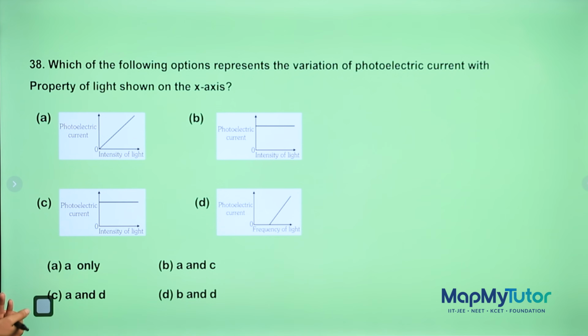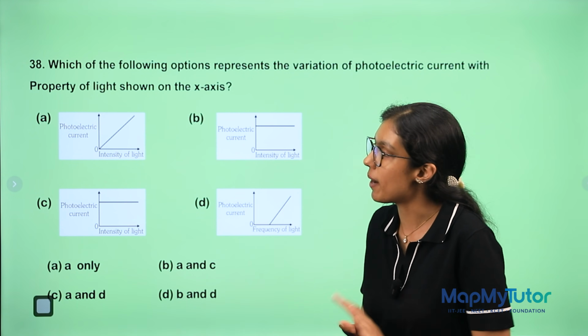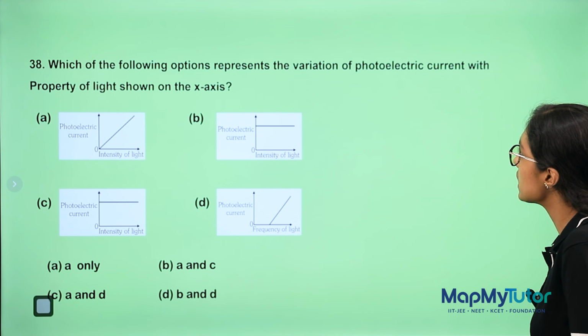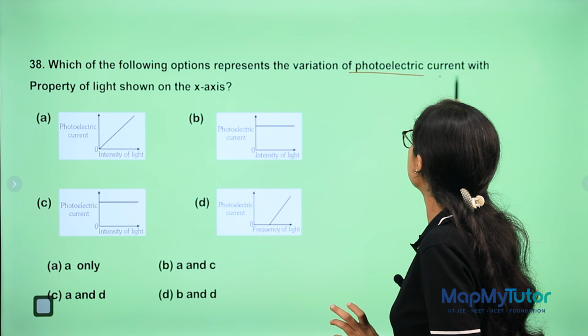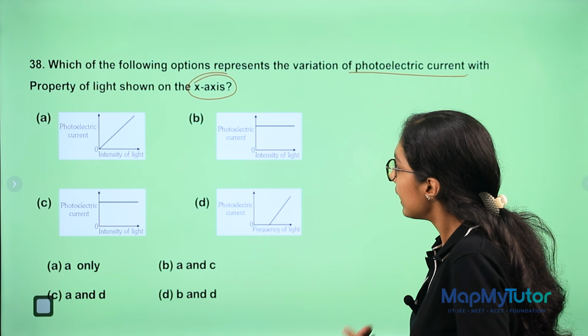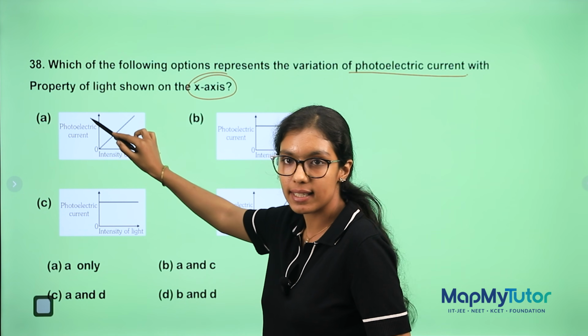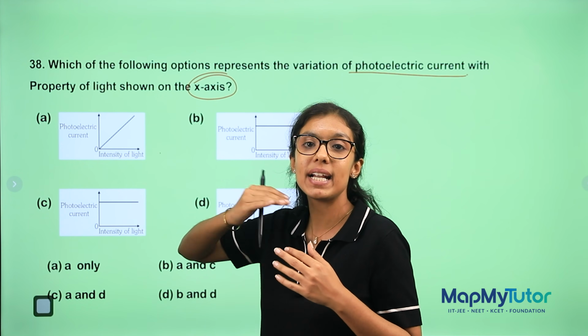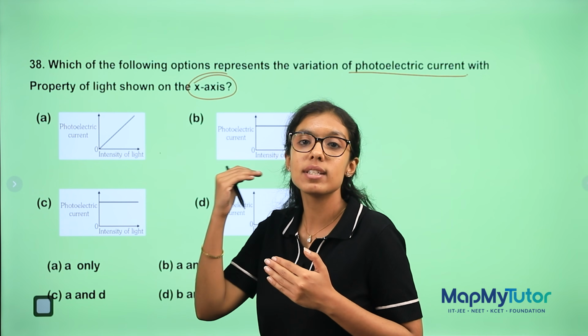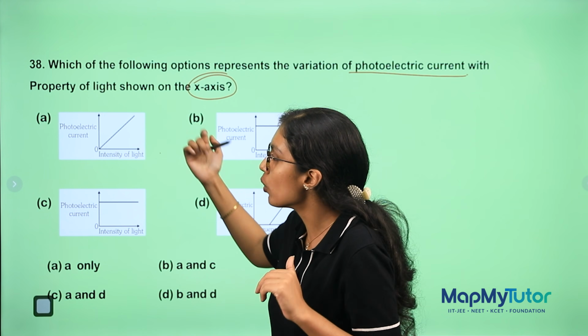Yes, so this is a direct question. That is a graph question which is there from your photoelectric effect chapter. Which of the following options represents the variation of photoelectric current with property of light on the x-axis? In this, it is written intensity of light increases, photocurrent increases. Yes, if I increase my intensity of light, my photons are increasing, which means my device will get more charged and give more photoelectric current.